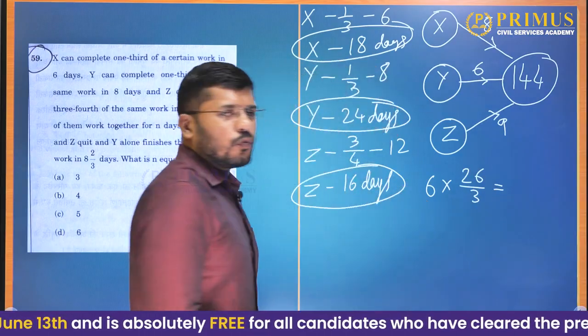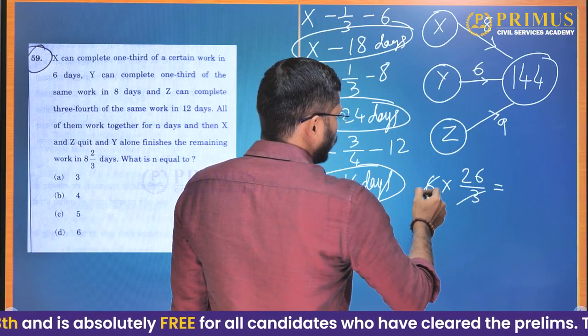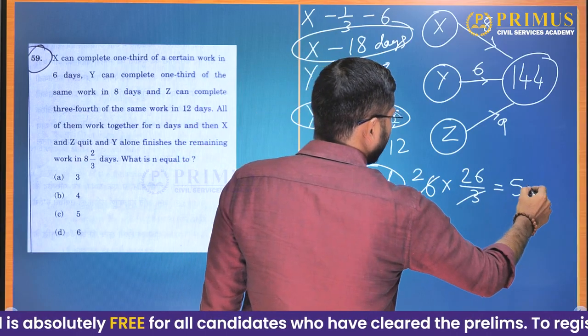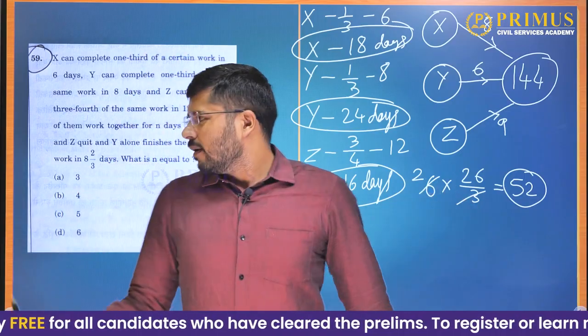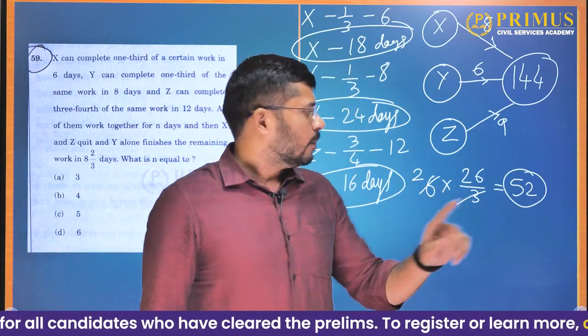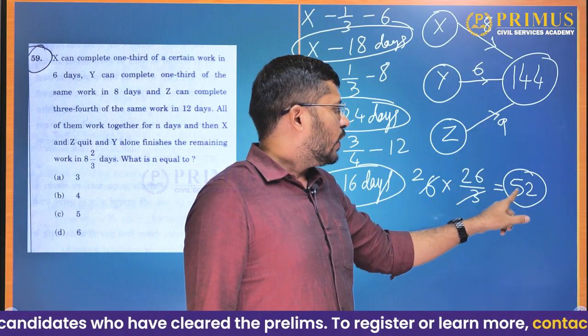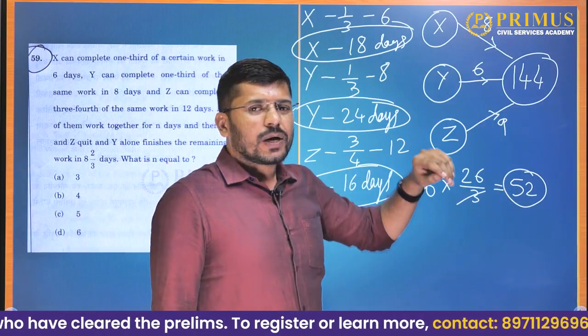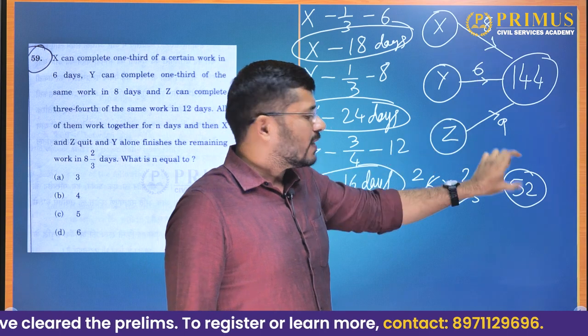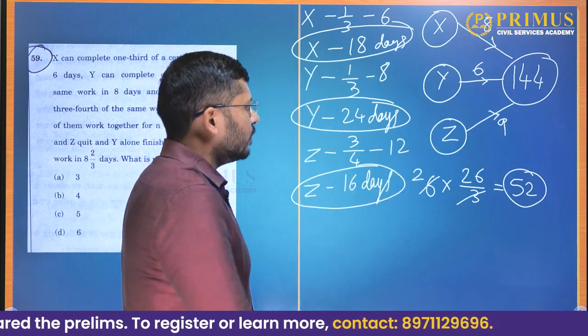How many units of work does he do? 3 2s are 6, 2 into 26 is 52 units of work finished by him in the last 8 2/3 days. It means that out of 144, 52 units of work are done by Y alone. So together how much work did they do? 144 minus 52. That is how much work they did.